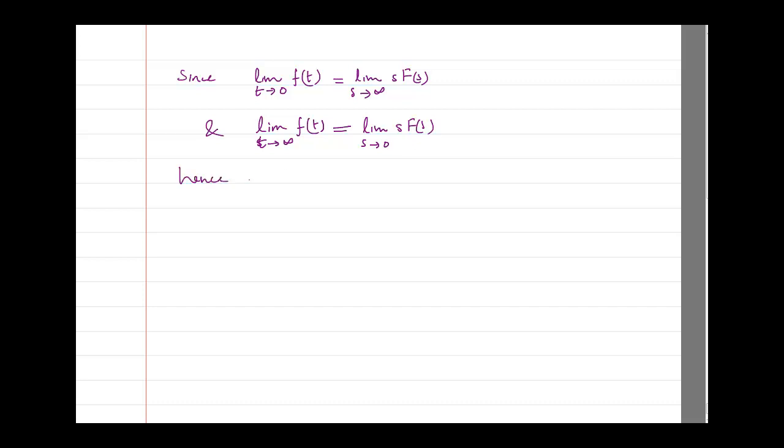Hence the initial value and final value theorem proved.